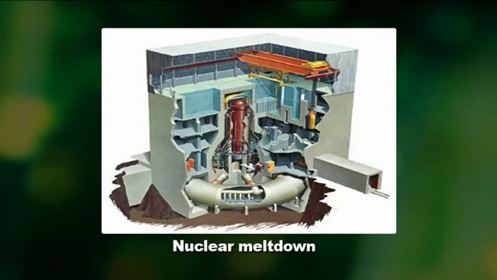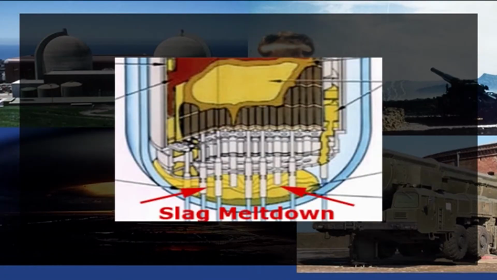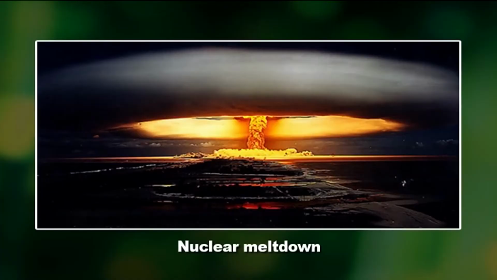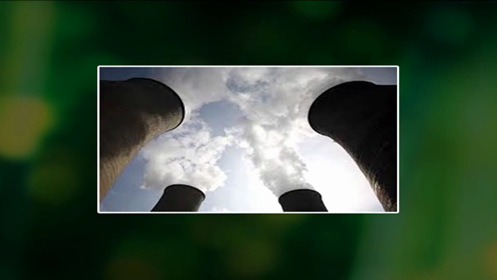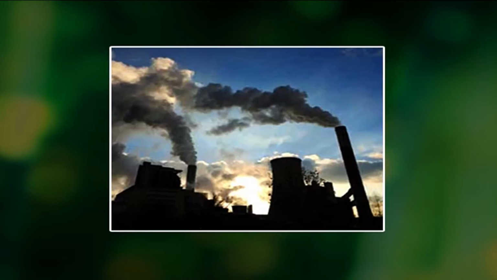The heat generated by fission is so intense that if the chain reaction is not carefully controlled and the temperature rise not checked, it would soon melt the contents of the core and walls of the nuclear reactor, with massive leakage of uranium and its many radioactive products, and thus send tons of molten slag through the floor of the containment building. This is known as meltdown. A full meltdown would be an environmental hazard, releasing high levels of radioactivity in the air, soil, and both surface as well as groundwater. The radioactive emissions to the air vary with the type of nuclear reactor. They include nuclear fission products and neutron-generated nuclides.